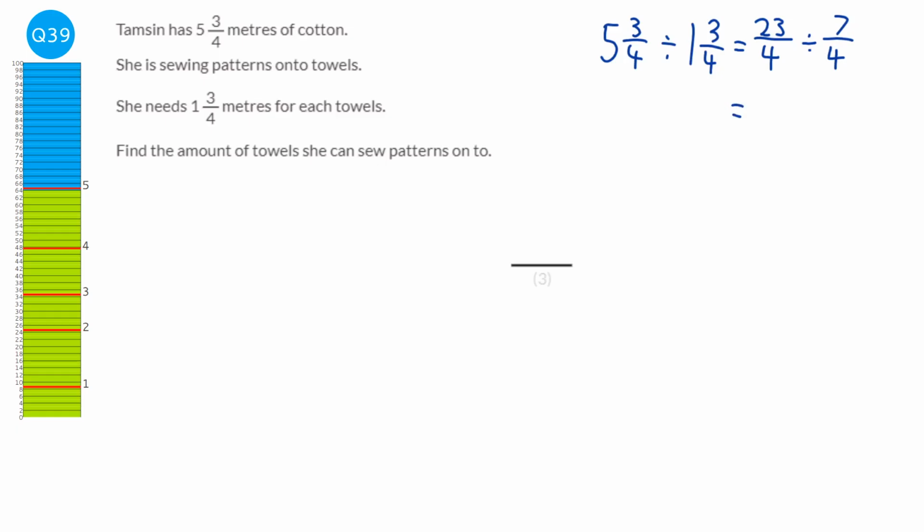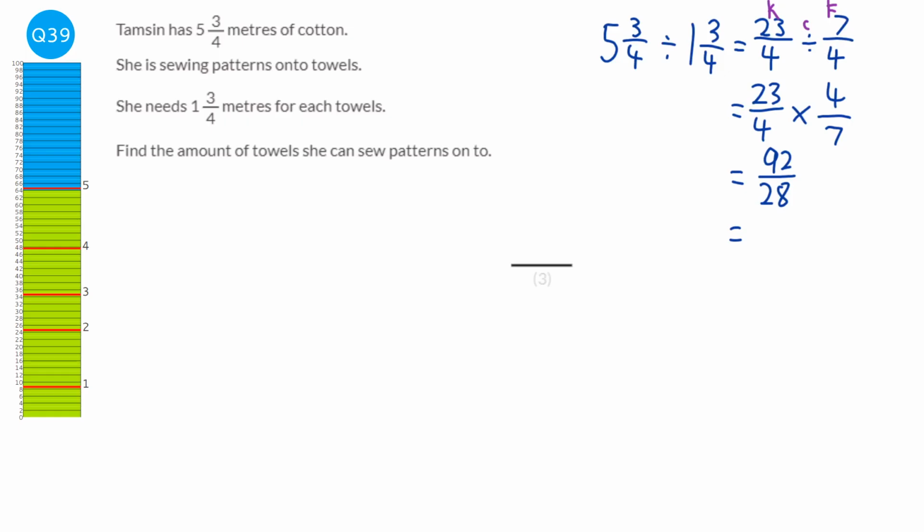Now a little trick here is KFC. We keep the first fraction, we flip the second fraction, and we change the divide sign to a times sign. So we're going to keep this first fraction as it is, change that divide to a times, and flip the second fraction. Whenever we multiply, we just multiply the tops, so 23 times 4, which is 92, and we times the bottoms, which will be 28.